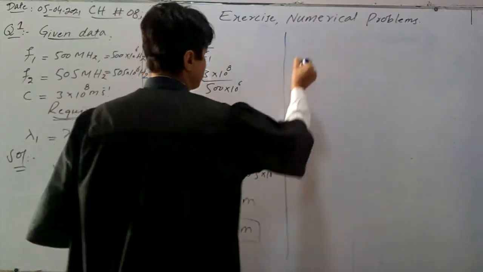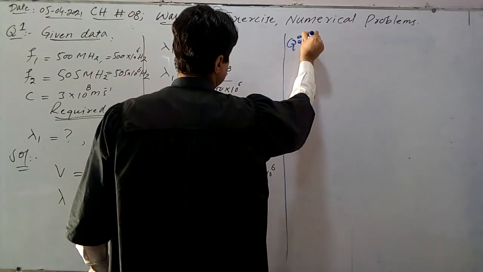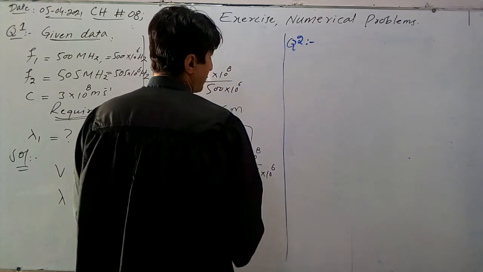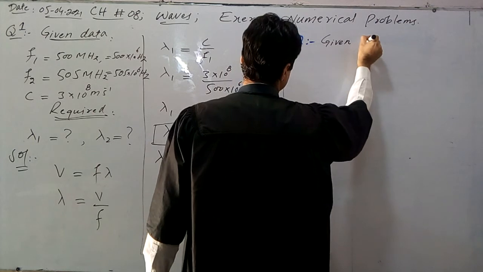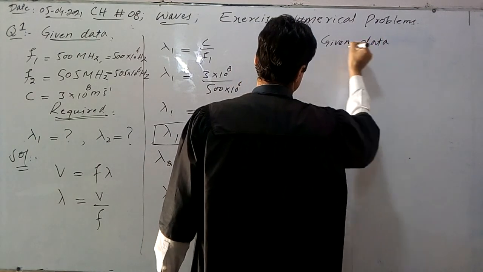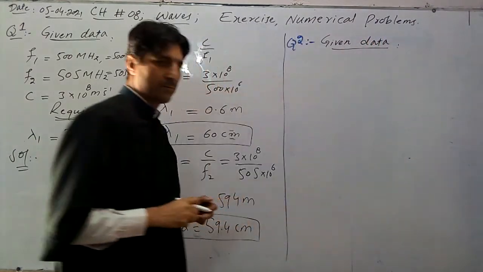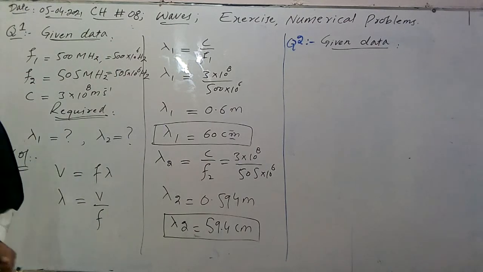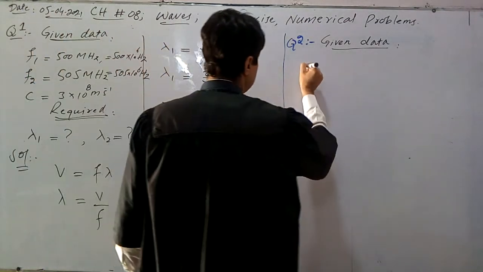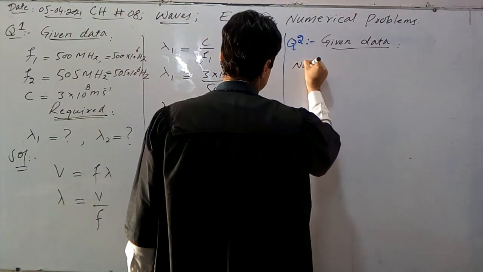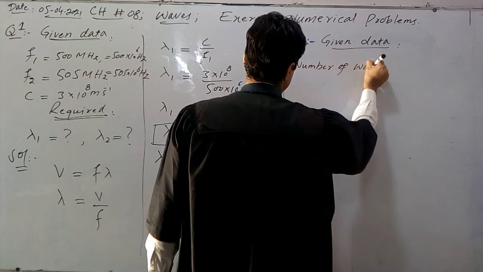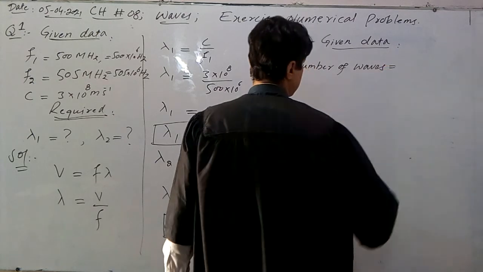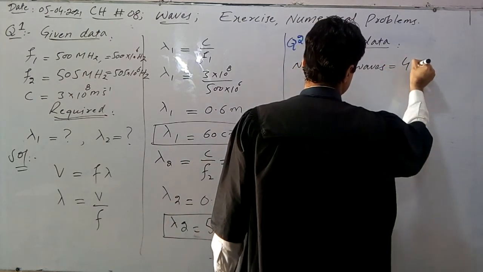Question number 2. Given data is: what is given? Number of waves, how many waves reach the shore? 48.